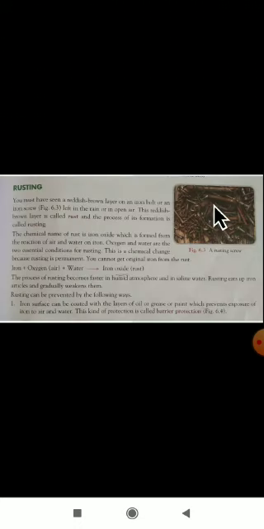Next concept here is rusting. You learnt very well about the rusting concept, yes?